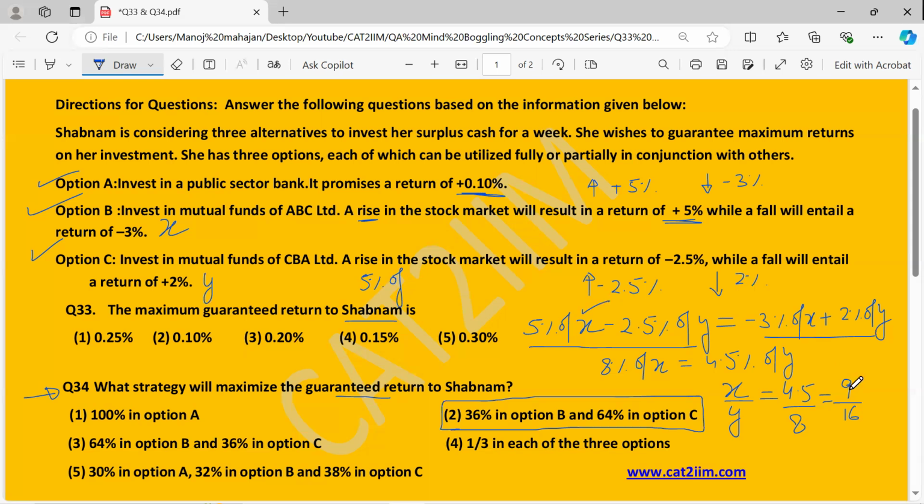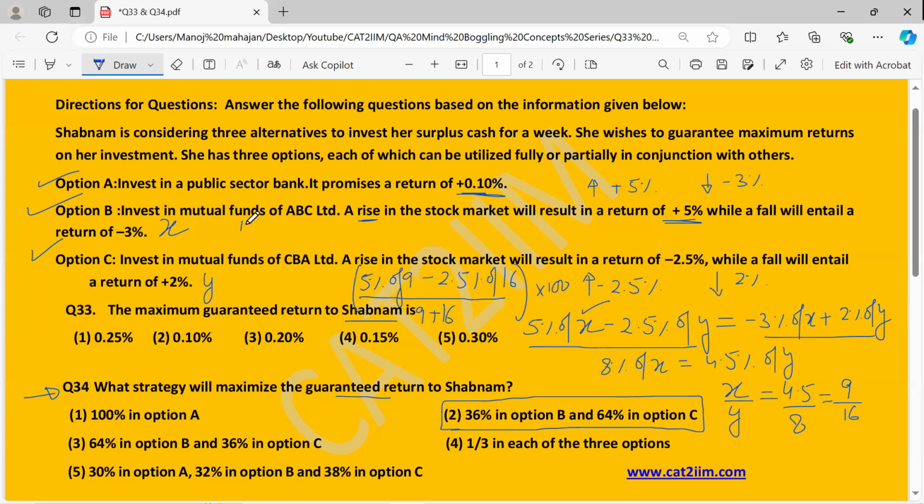So we can assume, let's say X is 9 and Y is 16. So let's put it like this. So this is the return we have on what investment, that is 9 plus 16, and the whole gets multiplied with what? 100. So 5%, 2.5%, that percentage sign, if you remove, you'll get 100 over here. So the calculation comes out to be very simple.